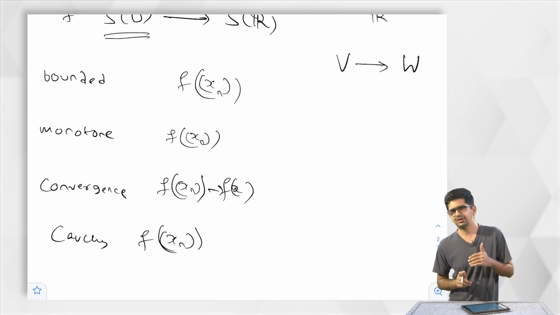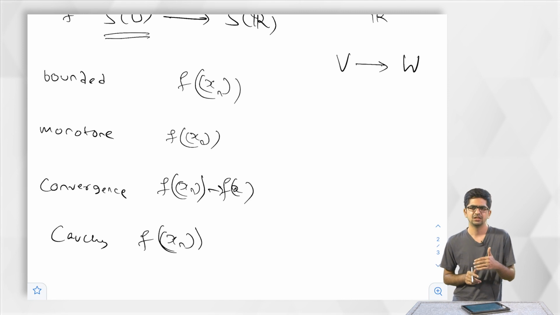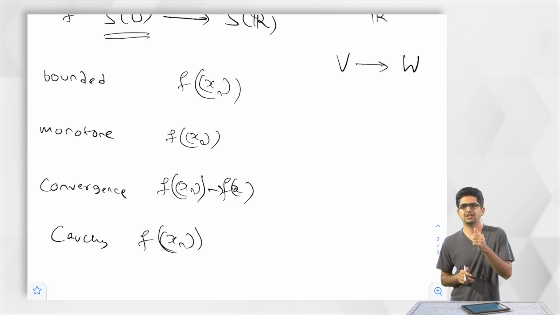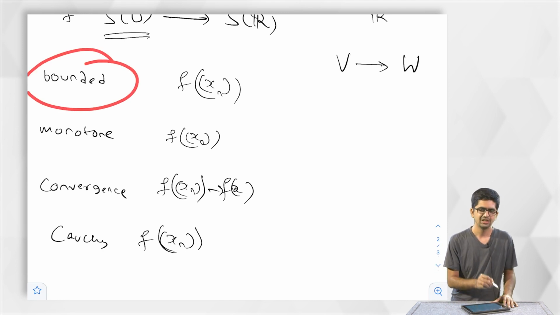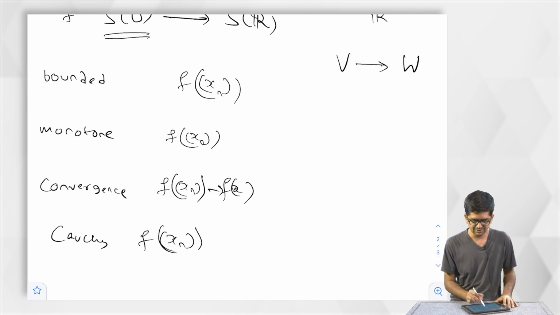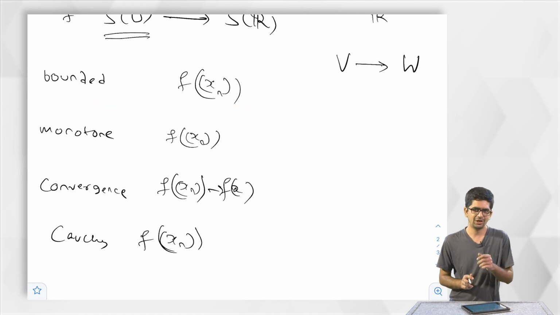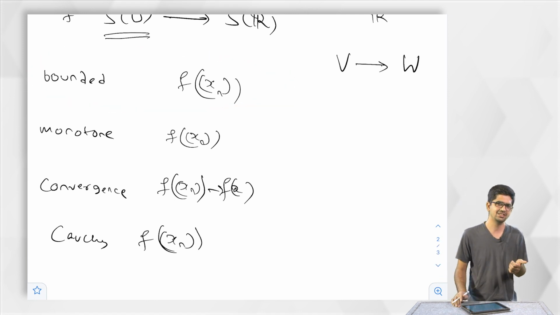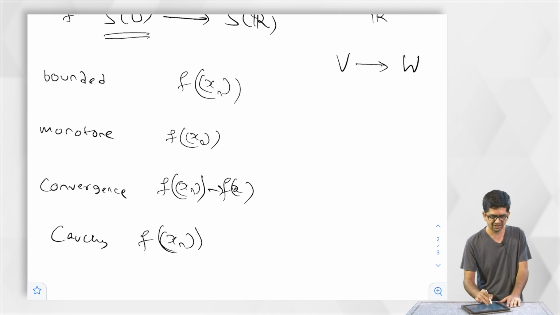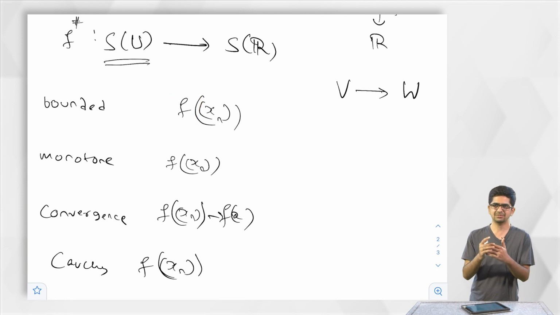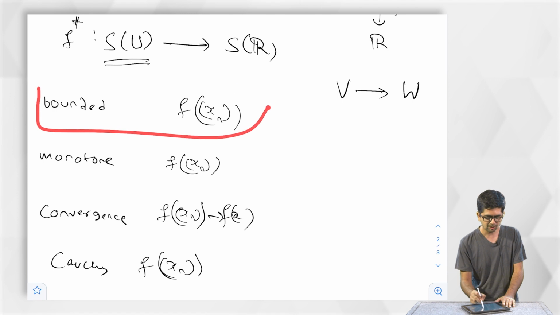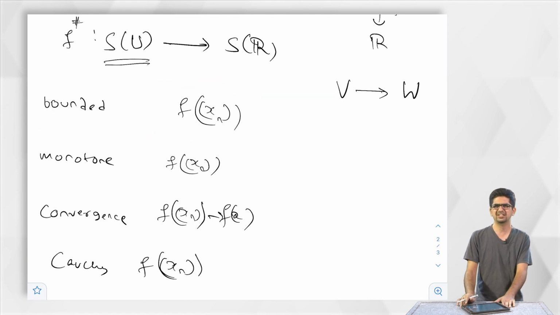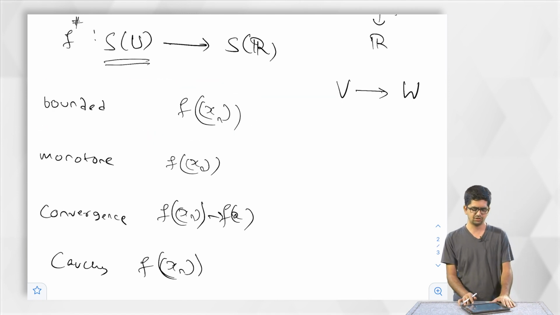Because if I am working only with boundedness, the structure of the function is lost, because all this says is about the image. And this is not that bad, in the sense, look at the bounded sequences. Bounded sequences, if they are monotone, then we know they are convergent. So if you add an extra condition for these functions, we might get some nice structure, but for now just bounded functions don't seem to be very interesting, for the reason that I mentioned just now.